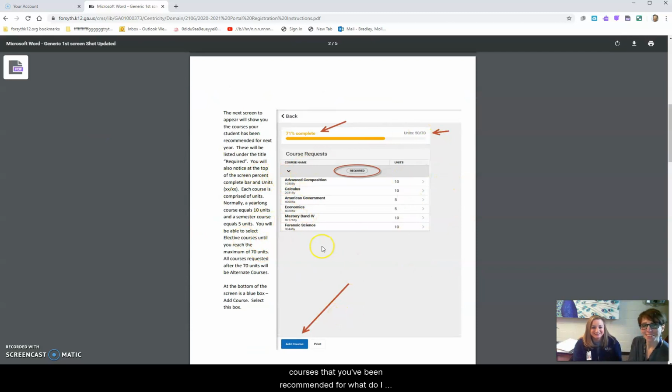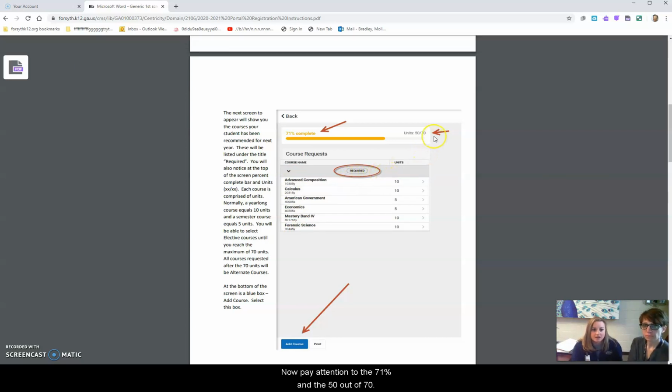Let's talk about the courses that you've been recommended for, and what do I need to do with that? Okay, so you're going to see the courses that say required, and that means that your teacher has recommended you for these courses for next year. So that is really nothing you can touch at this point. This is when the waivers will come in handy if you were recommended for a course that you don't want to take.